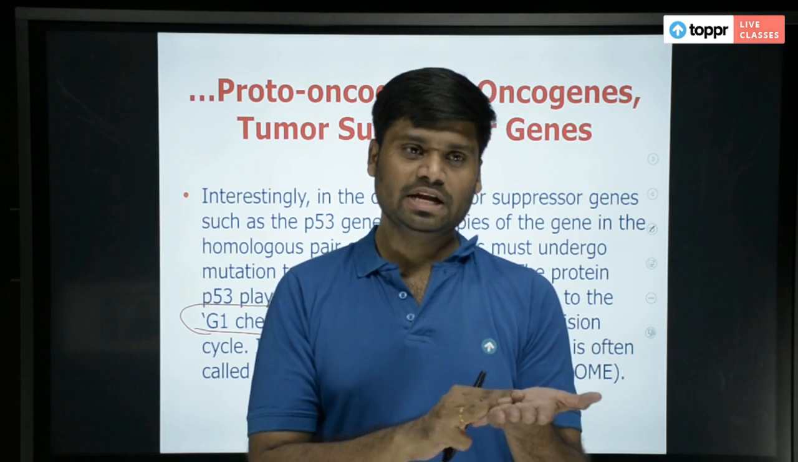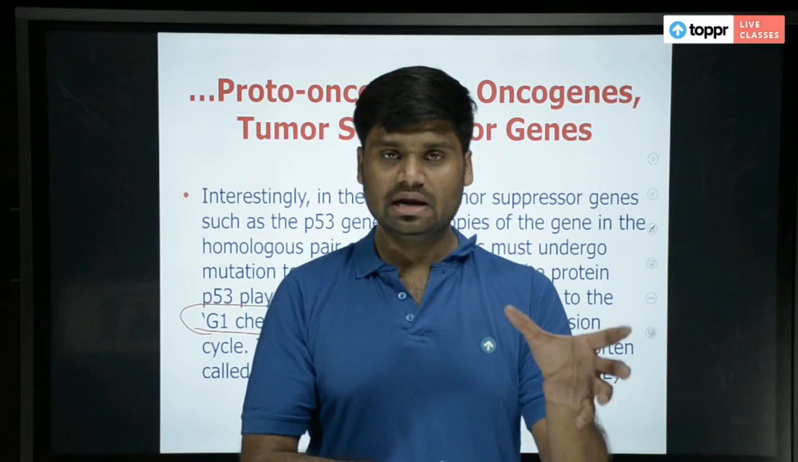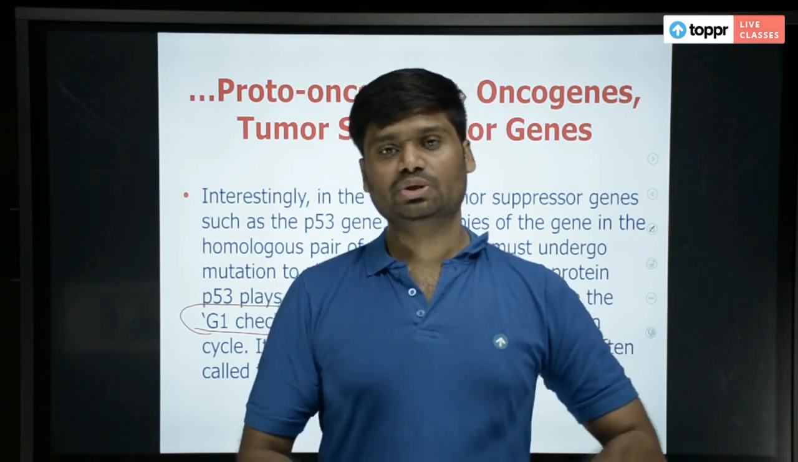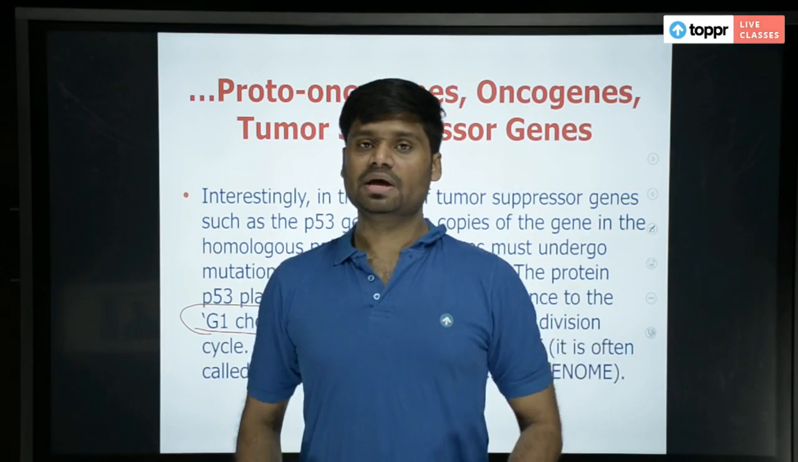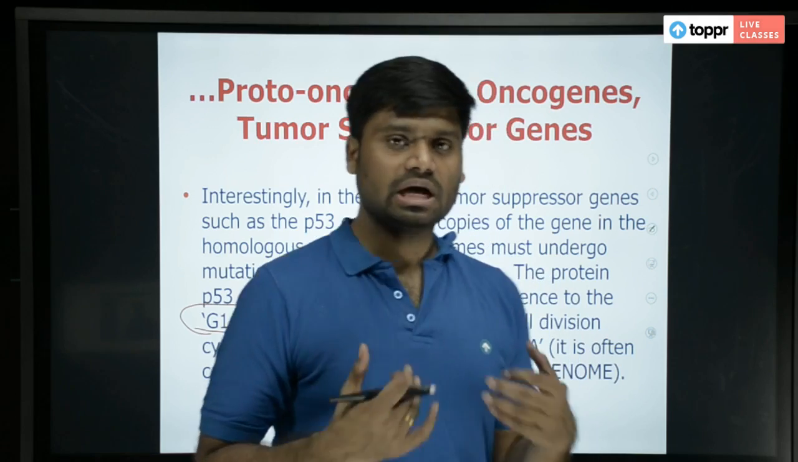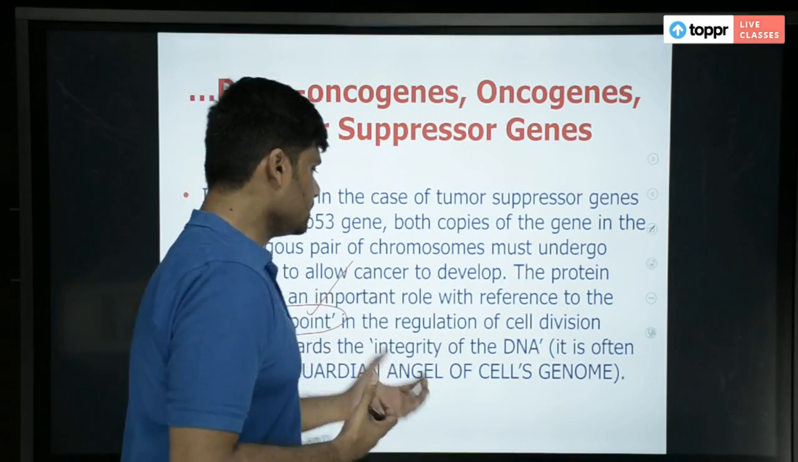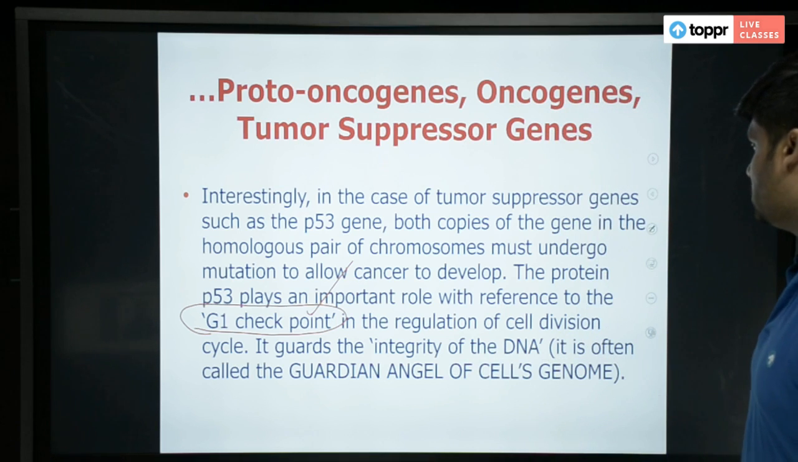So P53 induces apoptosis in the cell that has damaged DNA. So automatically that DNA and that cell are eliminated so that they don't remain in your body. So damaged DNA cells are not remaining. That is how P53 is protecting us, right? Hence it is called a tumor suppressor gene and guardian angel of the cell genome.